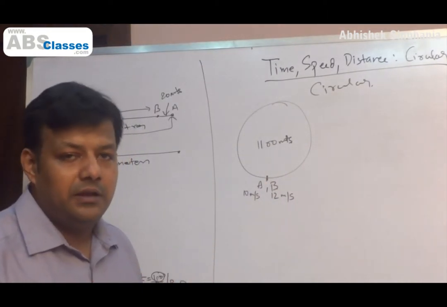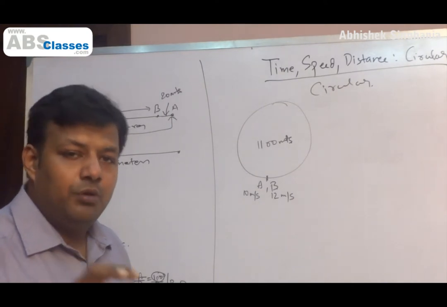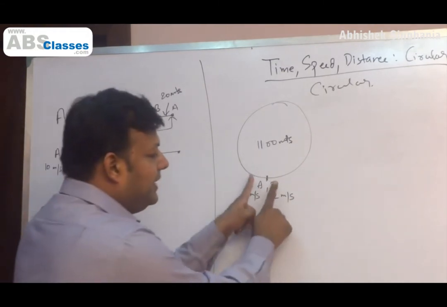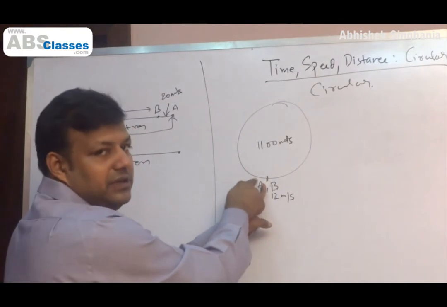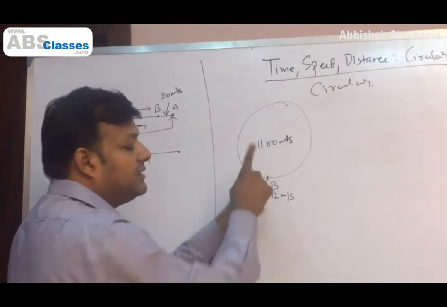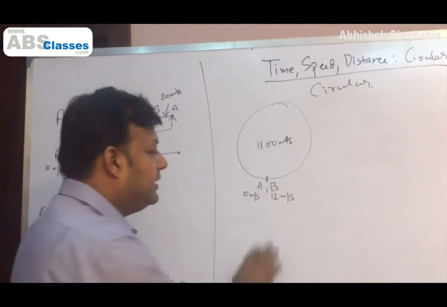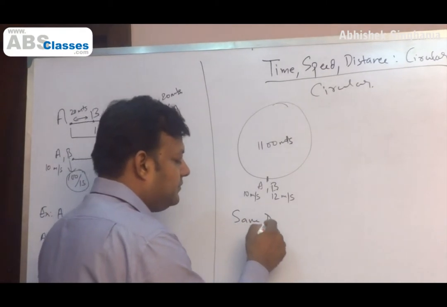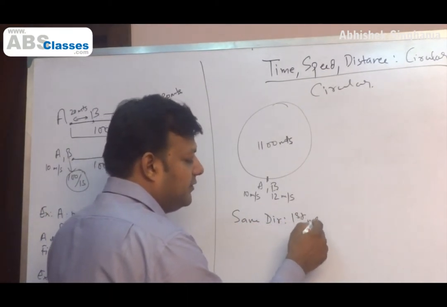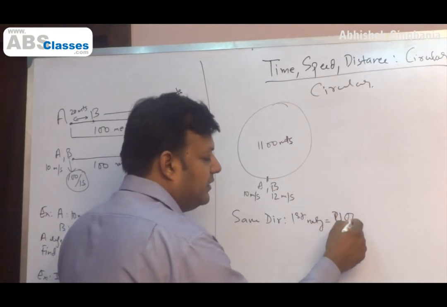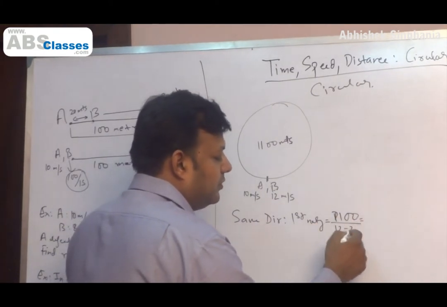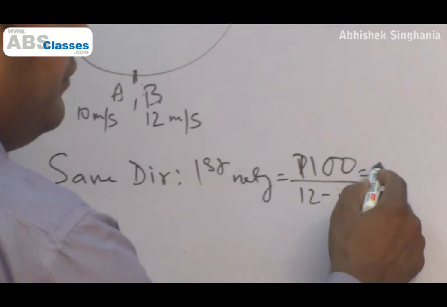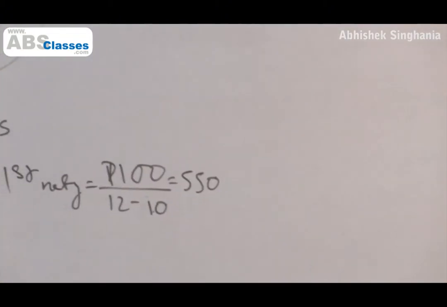And also both A and B are running. Remember what we discussed in relative speed? If both of them are running in the same direction, we take the difference of the speeds. So if you look at it like this, B has to go all the way around to catch A. He has to cover 1100 meters, the distance between A and B. But the relative speed is 12 minus 10, 2 meters per second. So same direction, first meeting: the answer should be 1100 by (12 minus 10), which equals 550 seconds. You all understand this?